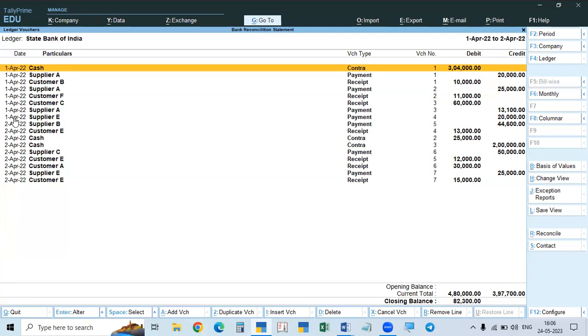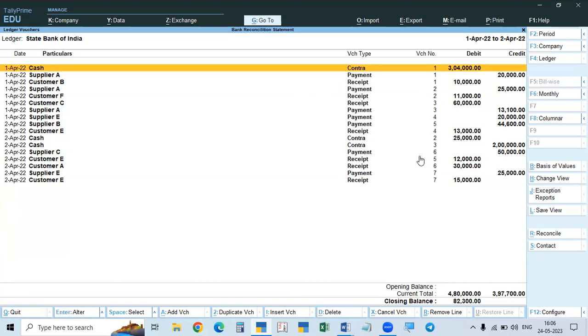Amount, date column: this is the date of the transaction, and the particulars of the customers, what you received, how you received, or whom you paid, all these things. And this is the type of the voucher. This is the voucher date, voucher number, and debit and credit. Only these are available.